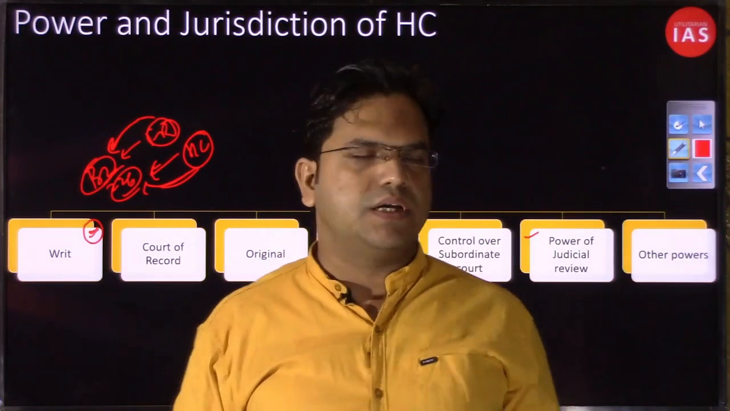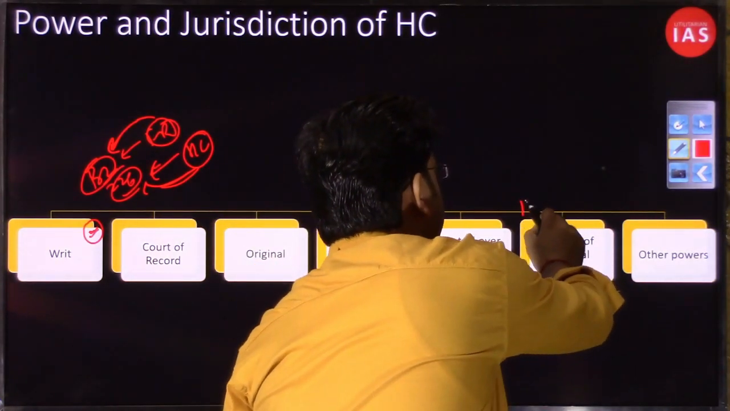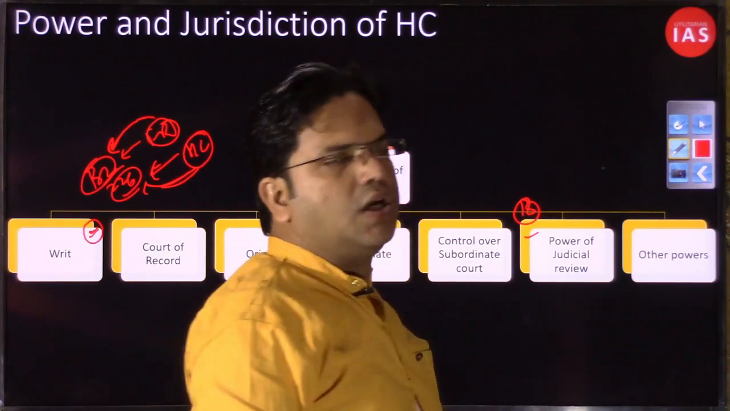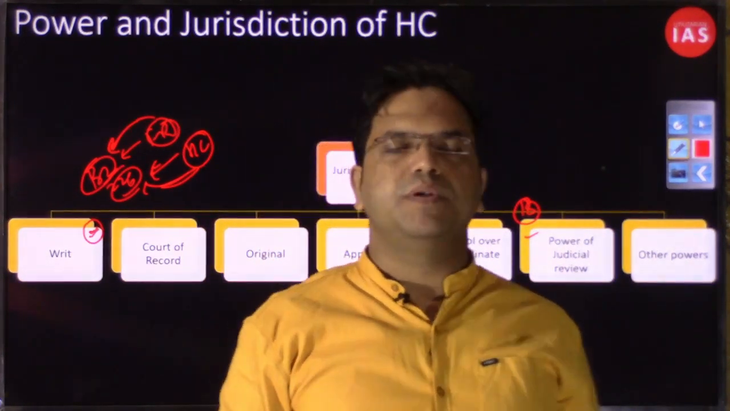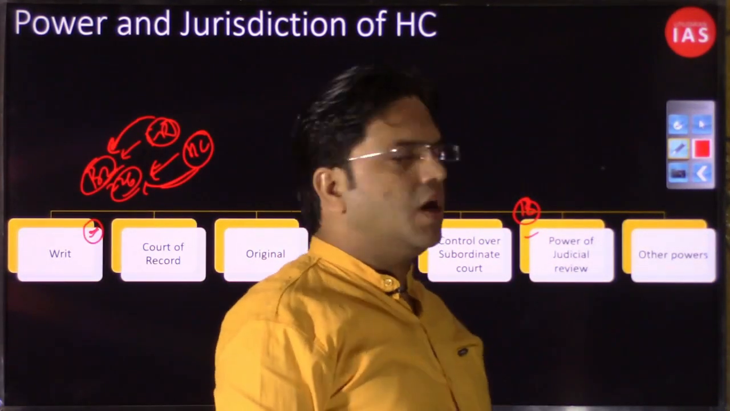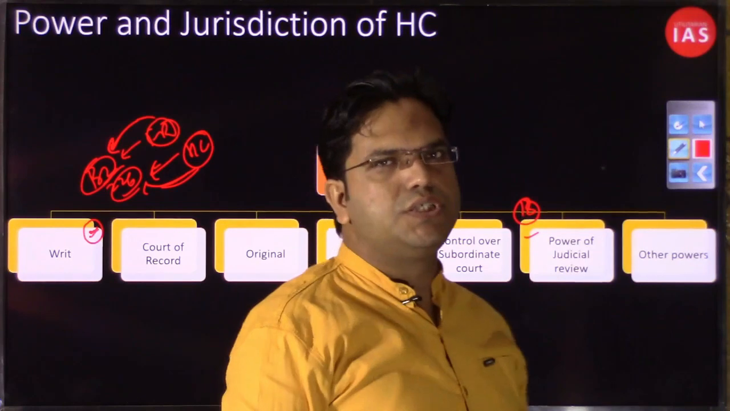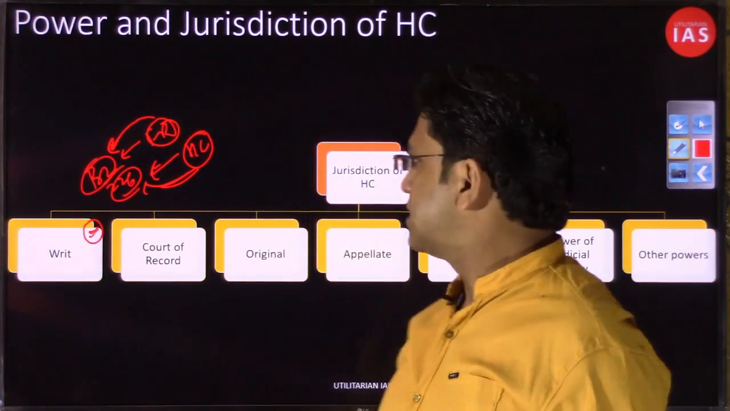If you remember in the Supreme Court chapter, we had discussed Article 13, how although judicial review as a word has not been mentioned anywhere in the Constitution, the Supreme Court and High Court derive this power of judicial review from Article 13. So this as well we will not discuss.